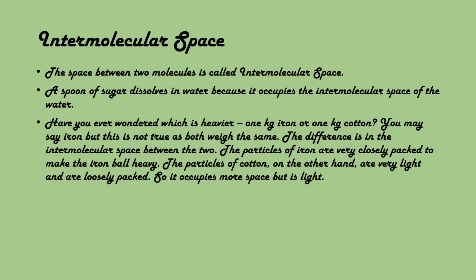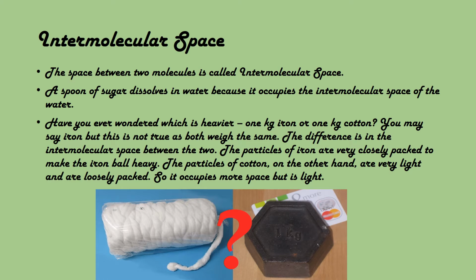Have you ever wondered which is heavier, 1 kg iron or 1 kg cotton? You may say iron, but this is not true as both weigh the same. The difference is in the intermolecular space between the two. The particles of iron are very closely packed to make the iron ball heavy. The particles of cotton, on the other hand, are very light and are loosely packed. So it occupies more space but is light.